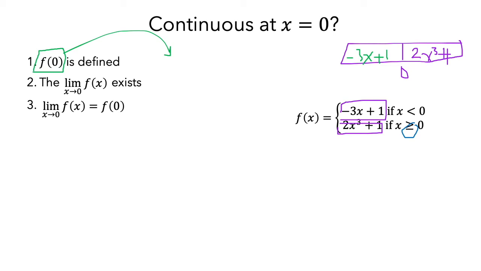So we need to replace with 2x to the power 3 plus 1. When you replace x by 0, we get f of 0 is defined because it is 2 times 0 to the power 3 plus 1 and equals 1. That means the exact value of the function is defined.